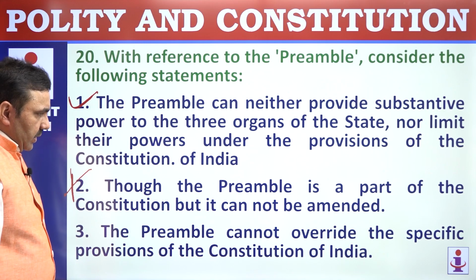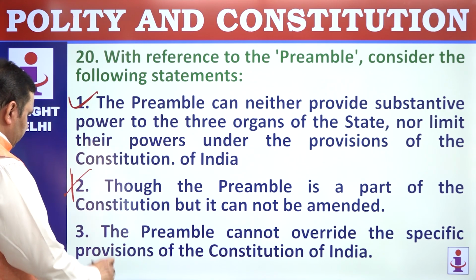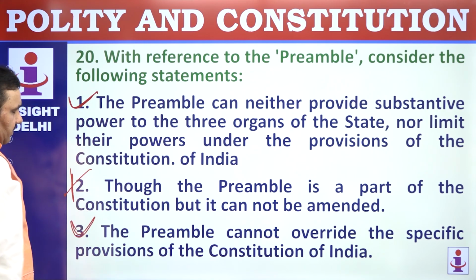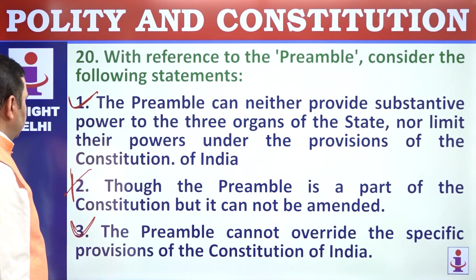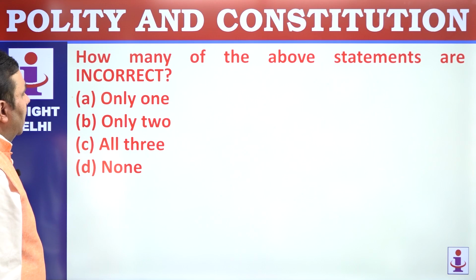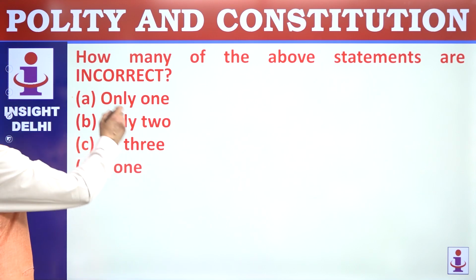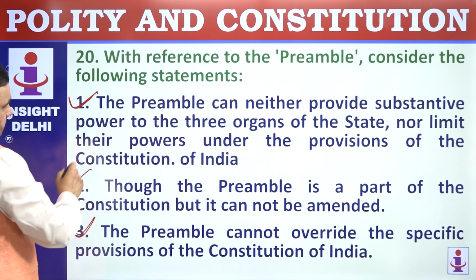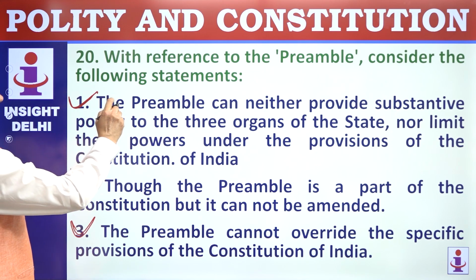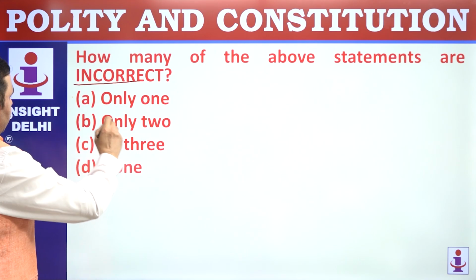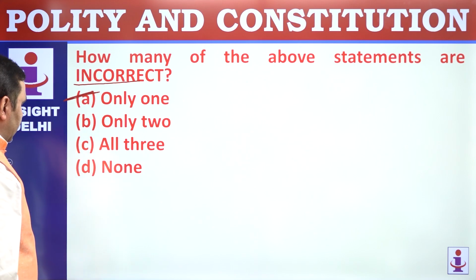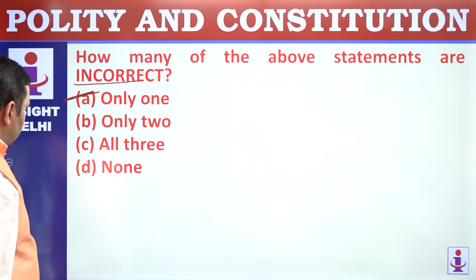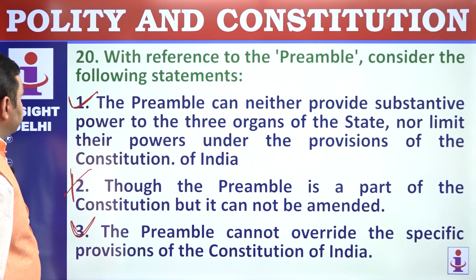The preamble cannot override the specific provisions. Of course, preamble is not a source of power. Preamble is a source of restriction. So it cannot override the specific provisions of Constitution. 1 and 3 are correct. Incorrect one, only one of these points. Which of the above statements? Only one statement is incorrect, and that is statement number 2.